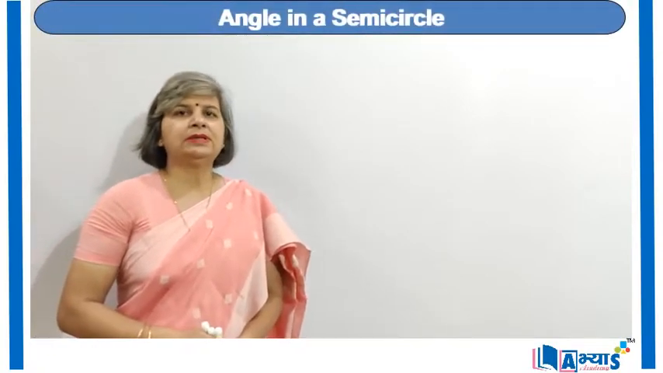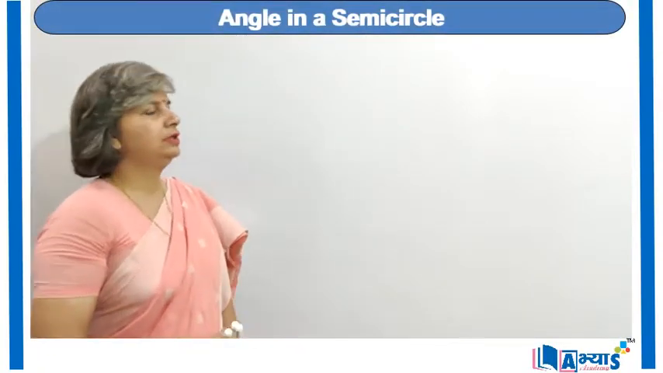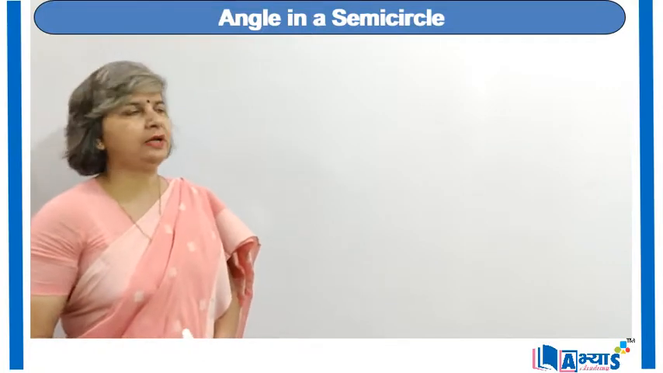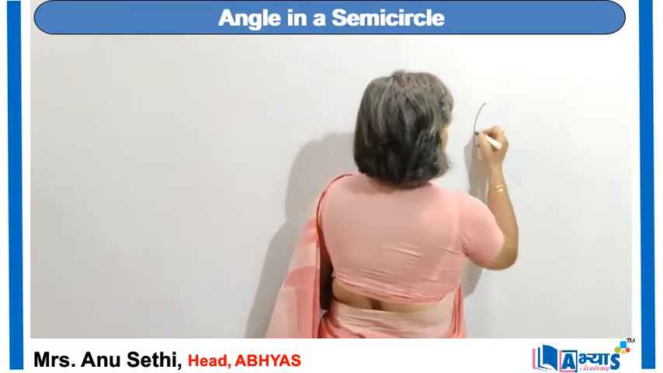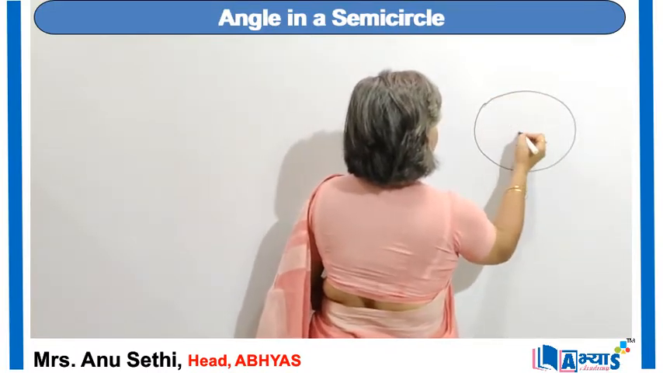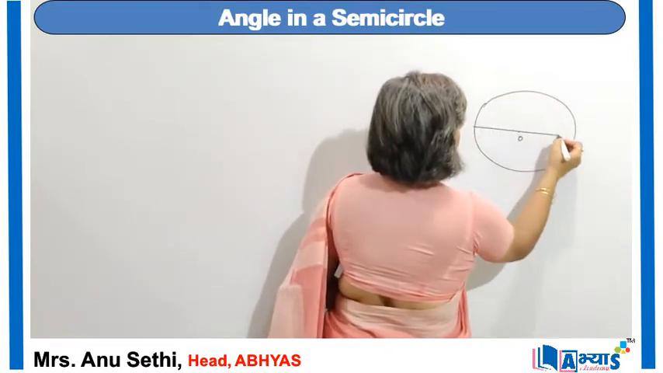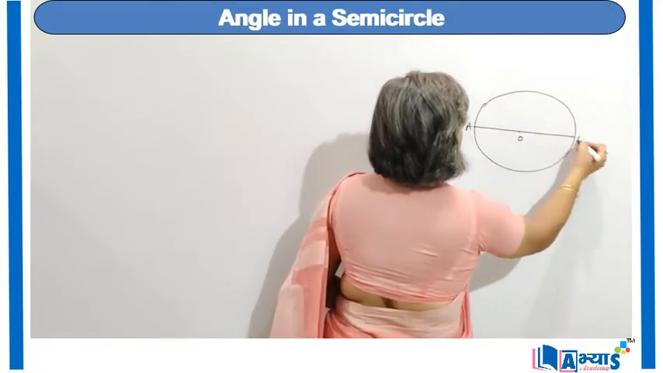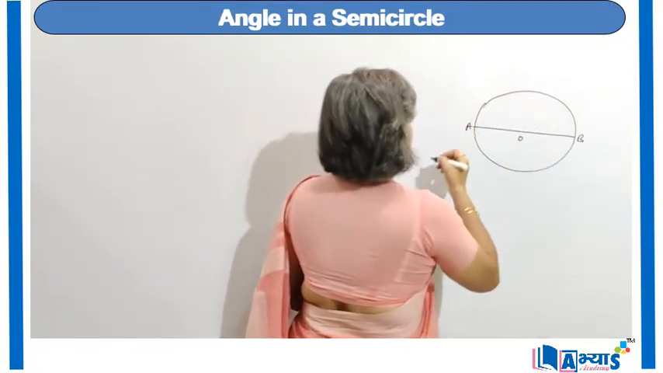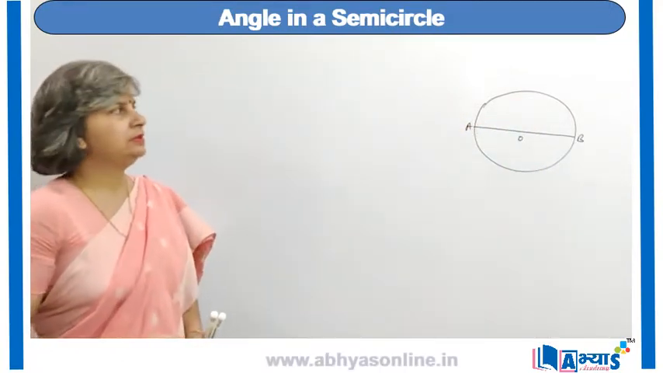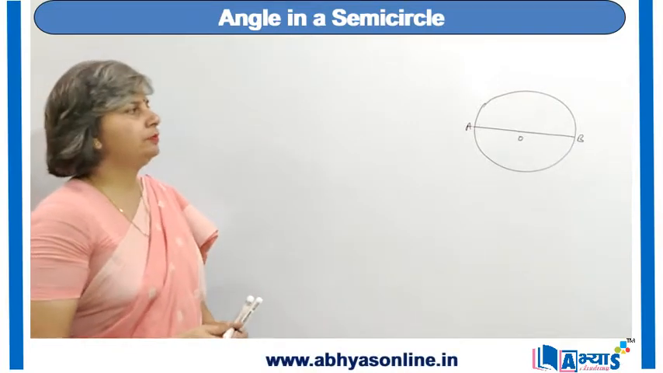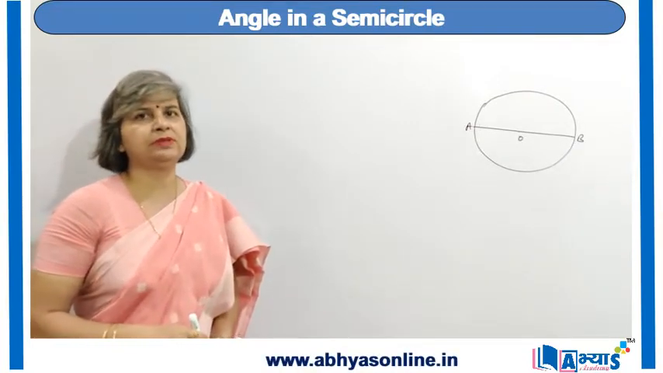Concept of angle in a semicircle. A semicircle is a region in a circle which is formed with the diameter. That means if we have a circle with center O and we have a diameter AB, then the arc AB is the semicircle, or we can say the region formed with the diameter is a semicircle.